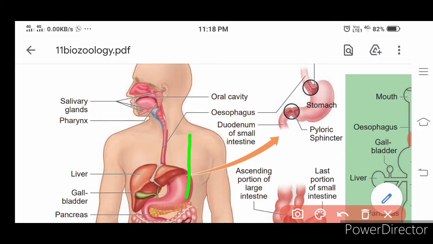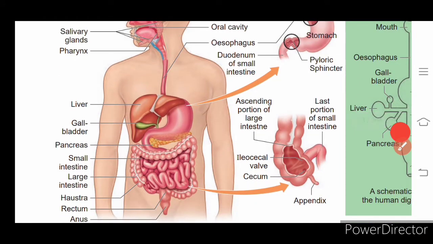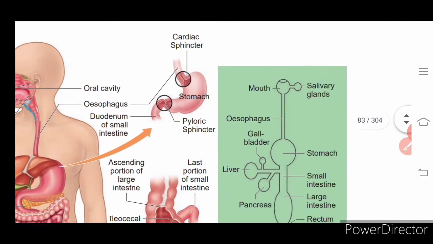Next we have the small intestine, large intestine and it ends with the rectum. The glands associated with the digestive system are very simple: the salivary gland, liver and gallbladder to store bile. So with that the digestive glands are over.